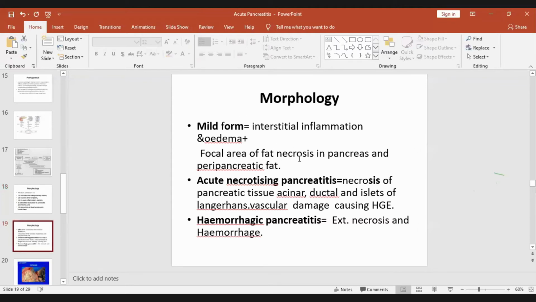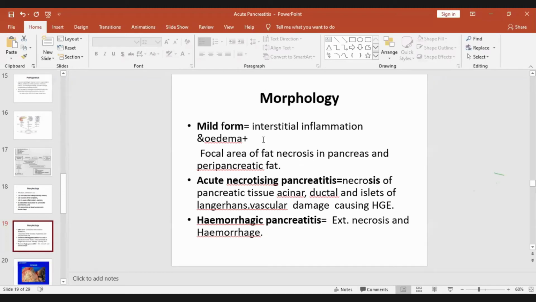There is only acute inflammation, edema, and a mild focal area of fat necrosis by the lipase. Then acute necrotizing pancreatitis: necrosis of pancreatic tissue, acinar, ductal, and islets of Langerhans, and vascular damage causing hemorrhage. So that is called necrotizing pancreatitis.